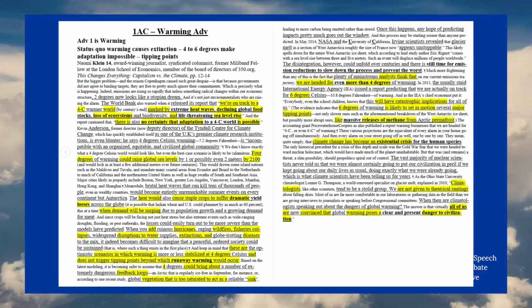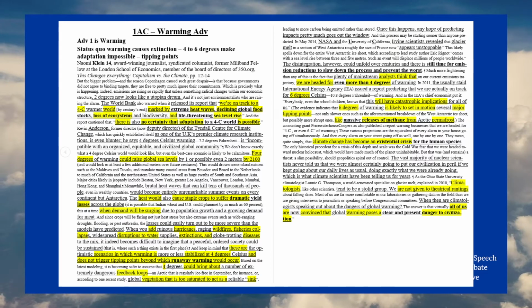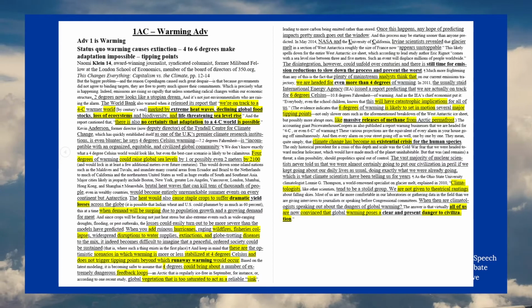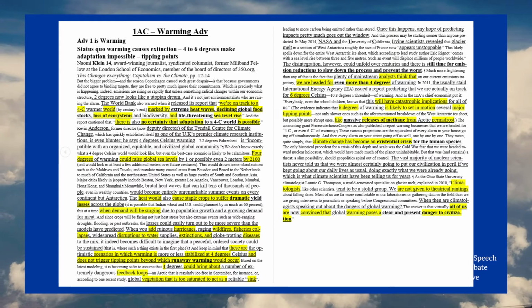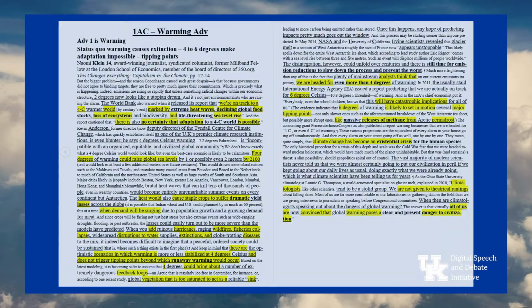You may have noticed that a card can serve more than one function. The uniqueness card also had an impact element to it because it described why climate change was bad. Reading cards that serve multiple functions is a way to make your arguments more efficient.